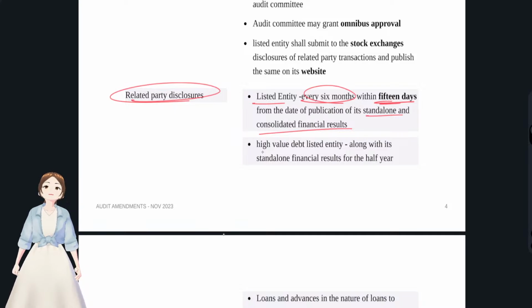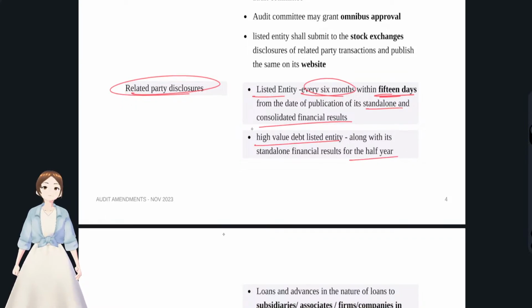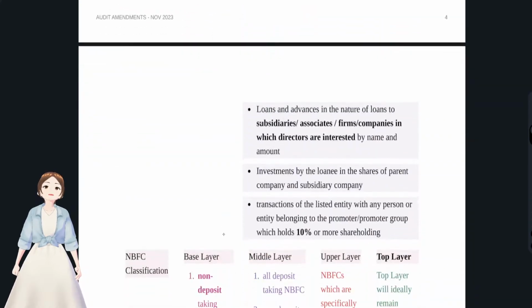A high value debt listed entity also has to submit for every half year. That is obviously 6 months, right? It is mostly 6 months. And what all it has to disclose: the loans and advances to subsidiaries, associates, firms, and companies in which directors are interested, by name and the amount.